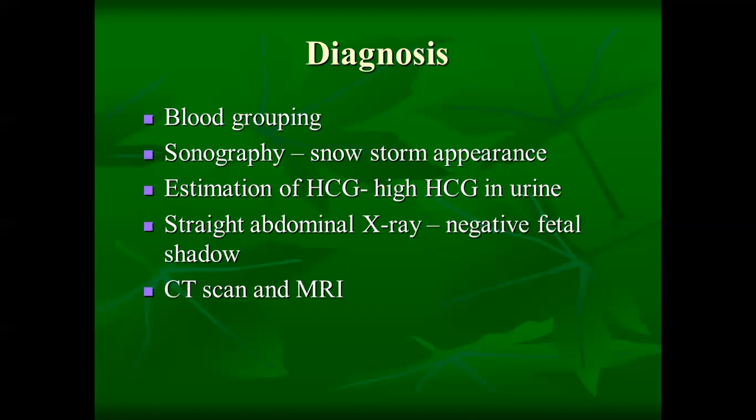Coming to the diagnosis, the blood grouping has to be estimated so that if the woman requires a blood transfusion, we can do it immediately. In the ultrasonography, a snowstorm appearance will be there. So what is the snowstorm appearance? It is without a fetus. It is empty.